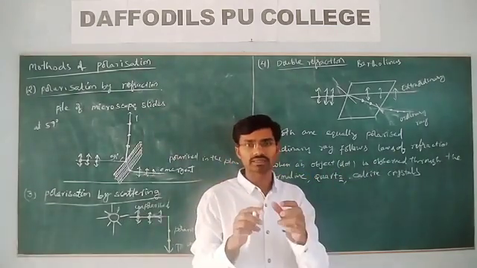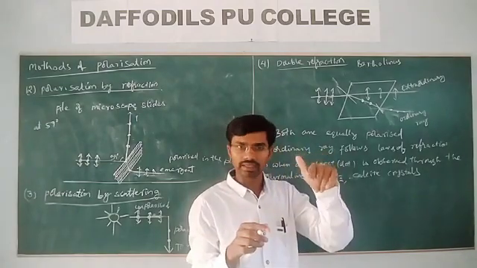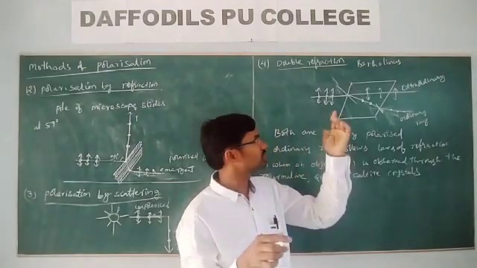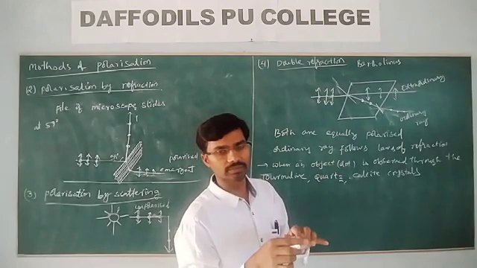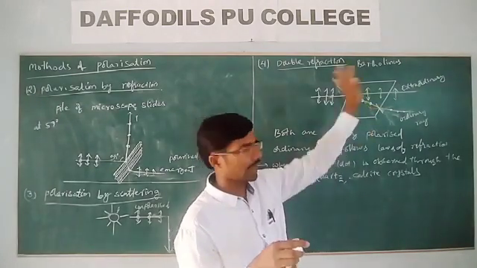Out of those two dots, one is formed due to the ordinary ray and the other one is due to the extraordinary refracted ray. Ordinary ray, extraordinary ray.